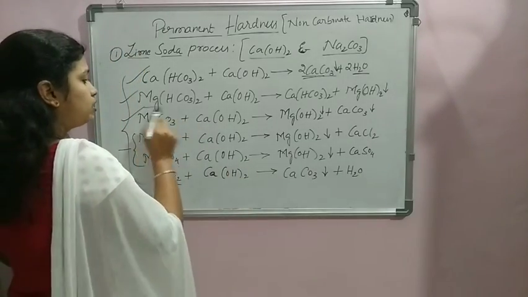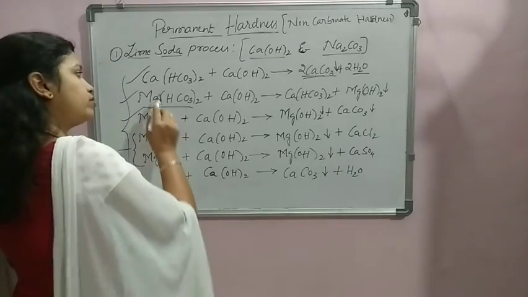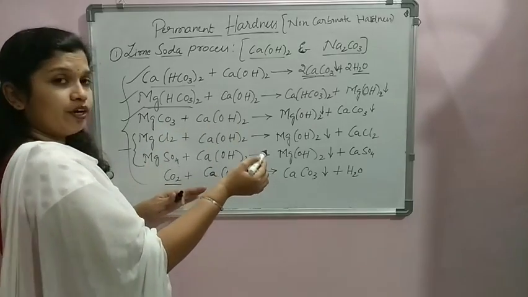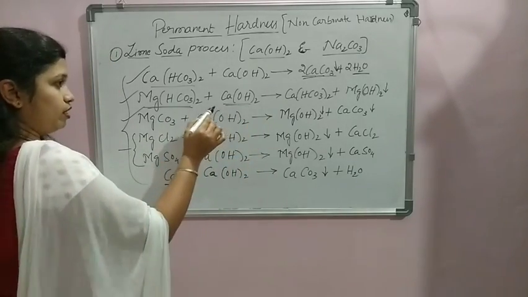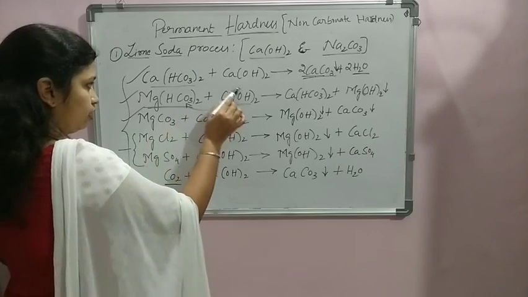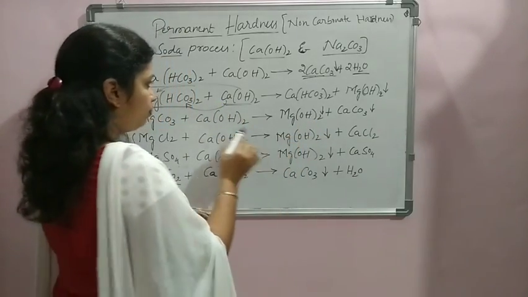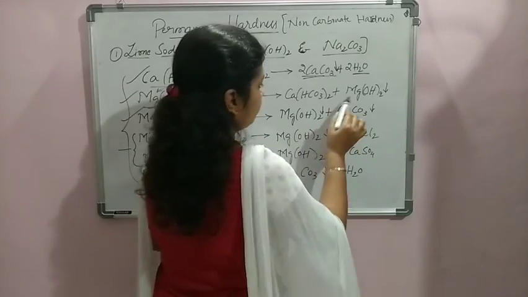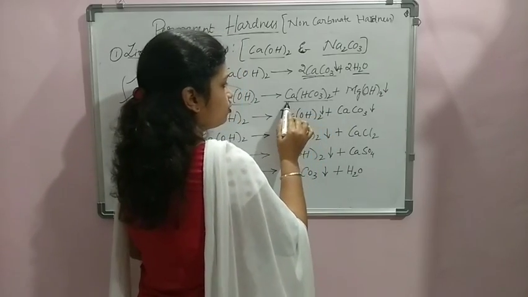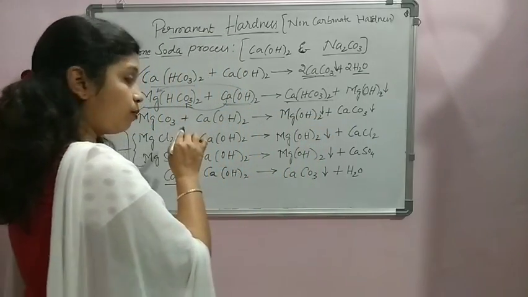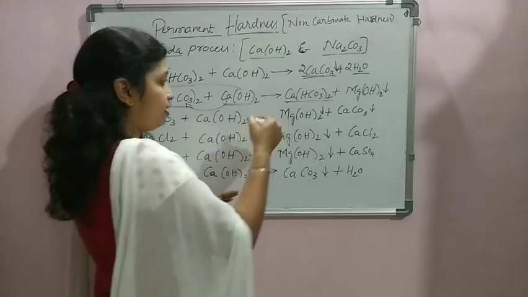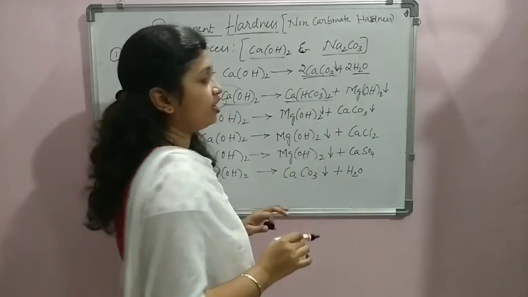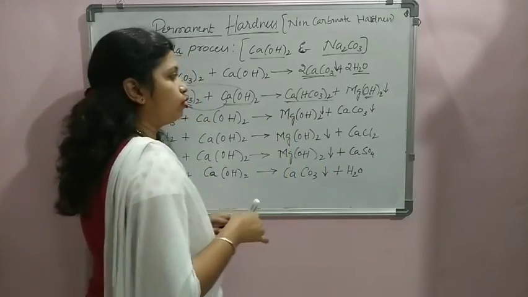Next reaction we are considering is magnesium bicarbonate. In the first reaction we took calcium bicarbonate, now magnesium bicarbonate. When magnesium bicarbonate reacts with the hydrated lime, the ions are simply exchanged. The combination remaining will be Ca(HCO3)2 and Mg(OH)2. So when magnesium bicarbonate reacts with the hydrated lime, it gives rise to calcium bicarbonate plus magnesium hydroxide, Mg(OH)2, which is readily settleable to the bottom.